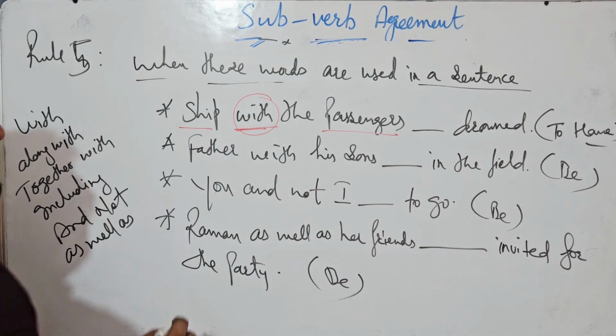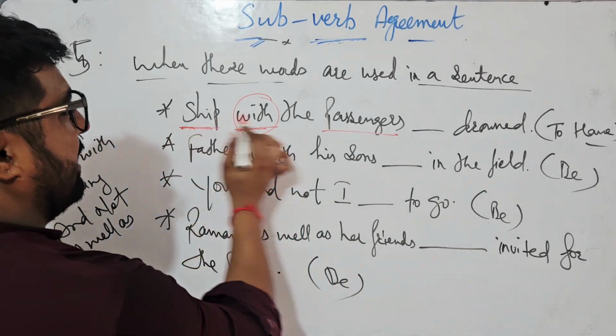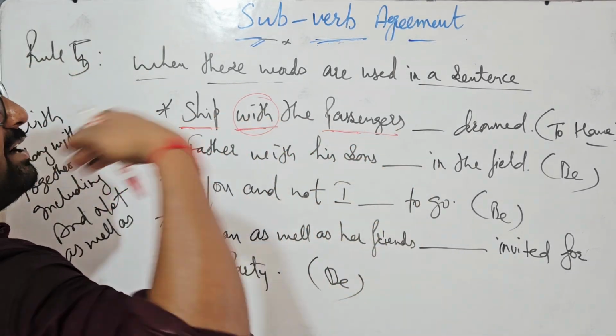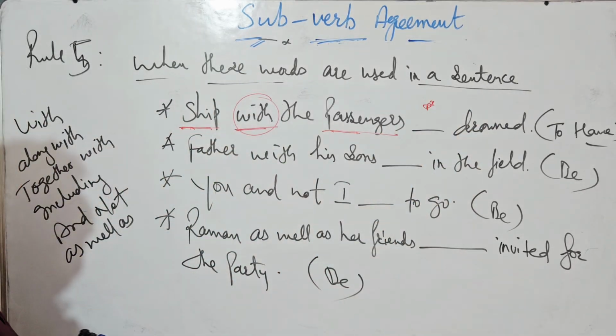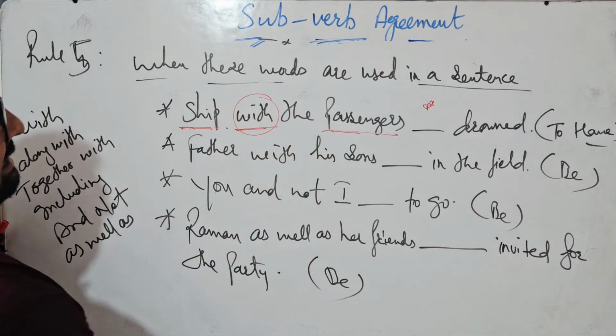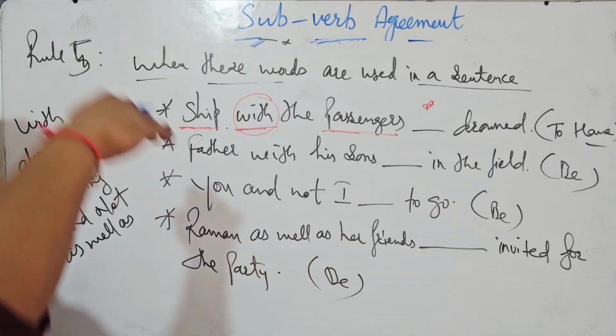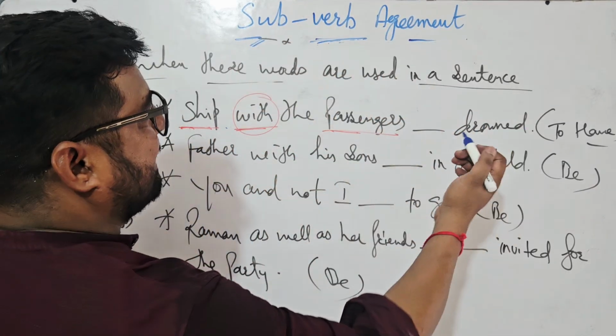When you look at the sentence, you will say, okay sir, this is one, this is two, then we try to put plural, but that is ultimately wrong. What you all need to do is check these words. Ship with the passengers.